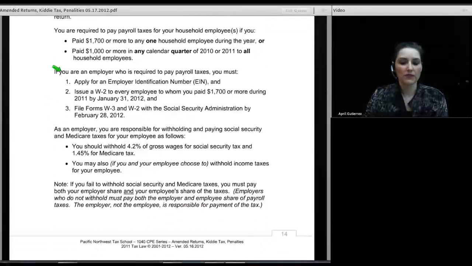If you are an employer who is required to pay payroll taxes, you must apply for an employer identification number and issue a W-2 to every employee to whom you paid $1,700 or more during the year by January 31, 2012, and file Forms W-2 and W-3 with the Social Security Administration by February 8, 2012. Now, how many of our typical household families who hire a babysitter are going to have the remotest idea how to do it? Well, that's our job as tax preparers.